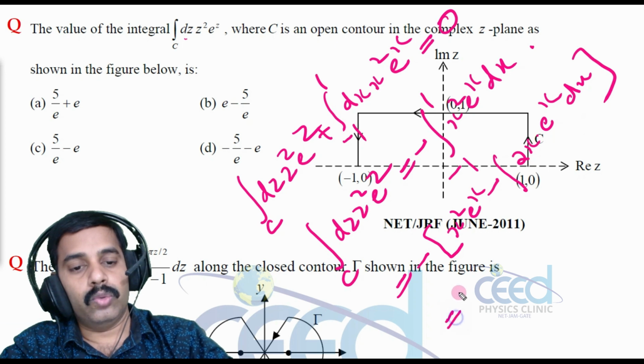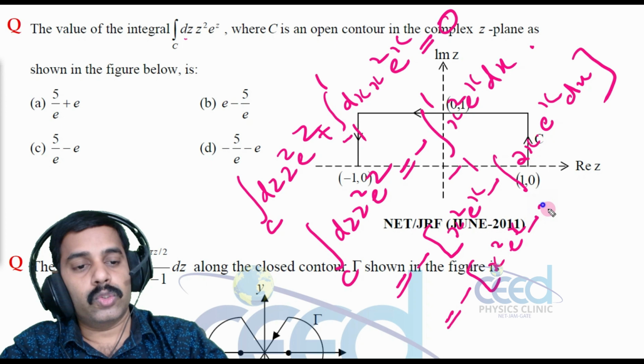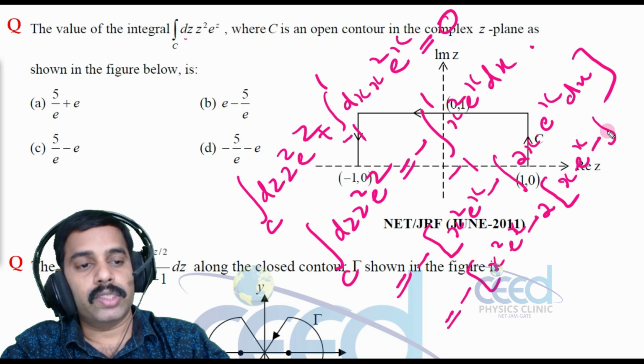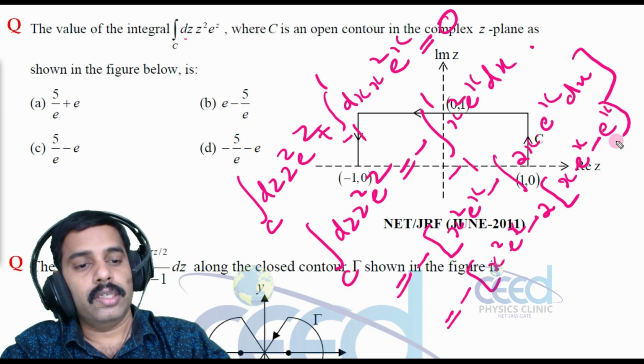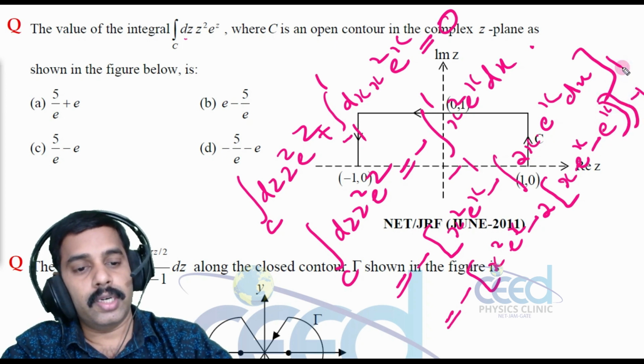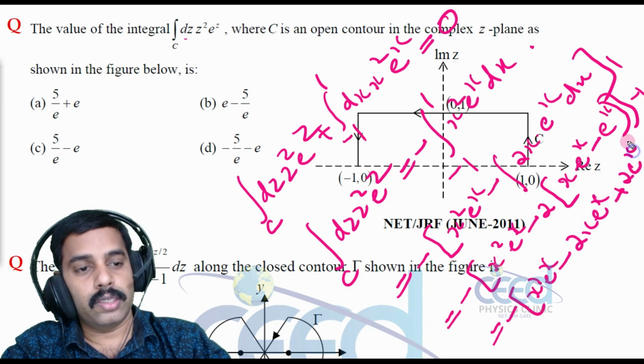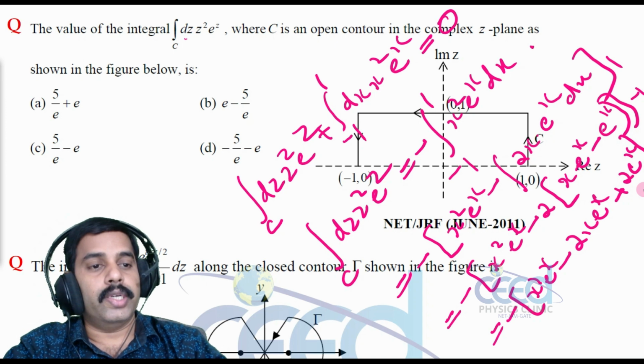Now that is equal to x square e raised to x minus 2 into, again we can apply parts, first function into integral of second minus differential of first into integral of second, that is e raised to x, right? Now we have to give the limit, that is minus 1 to 1, right? So this is x square e raised to x minus 2x e raised to x plus 2 e raised to x, right? All right.